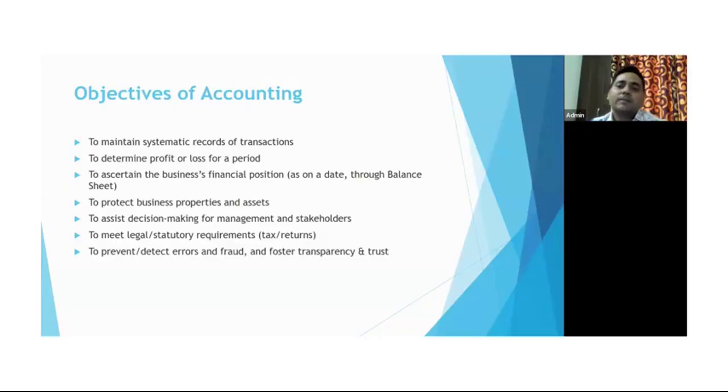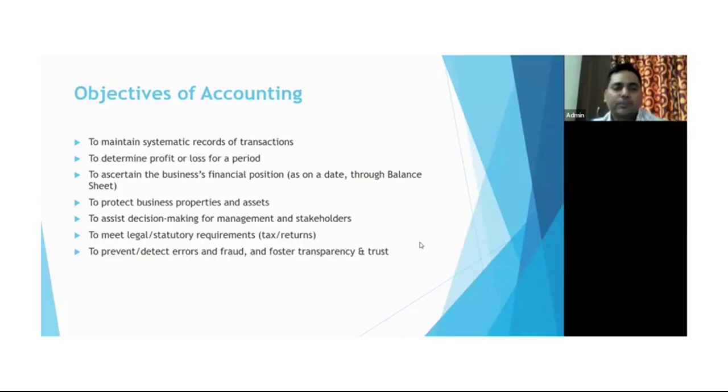Because previously, most of the firms were not following the golden standard of accounting, or not going through these books of accounts. They were generally writing in books, but not following the accounting principles and all. So there might be chances of error and fraud, right? So to mitigate that, the objective of accounting is also here, which I'm stating: to prevent and detect any error or any fraud, and also foster transparency, so as to build trust among the stakeholders, shareholders, okay, and also the government as well.